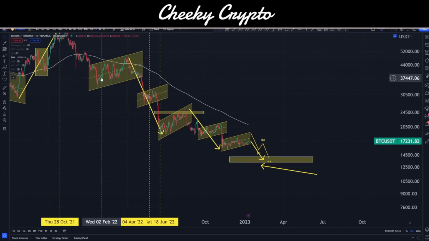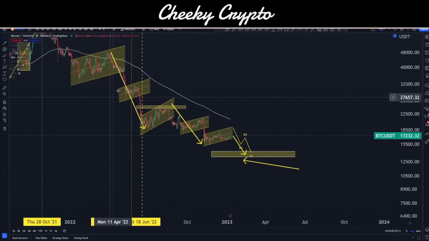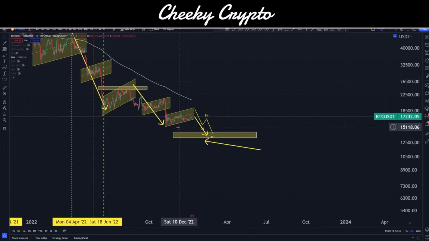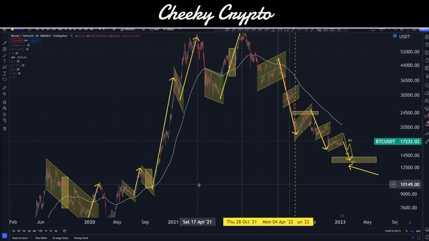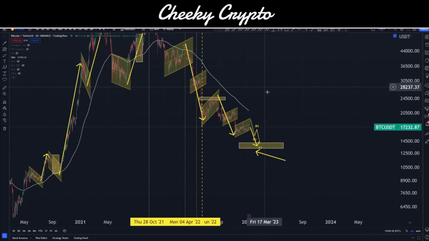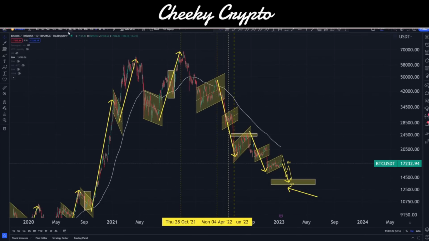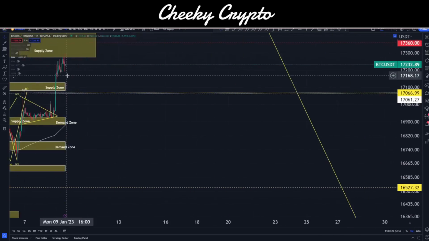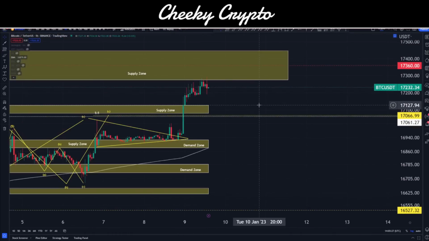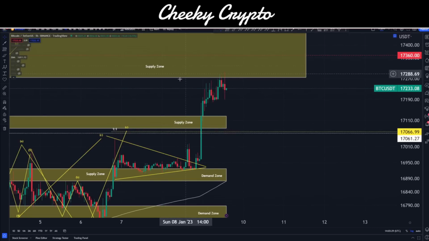And then vice versa, when we see the higher highs and the higher lows, they break down. Higher highs, higher lows, break down. Now, why do I talk about these? This is obviously the daily chart, which shows you the bullish angle and the bearish angle as well. And I'm speaking about this because on our hourly chart here, if I make this a little bit bigger and zoom in, we can see something quite interesting happening right as we approach our supply area here.